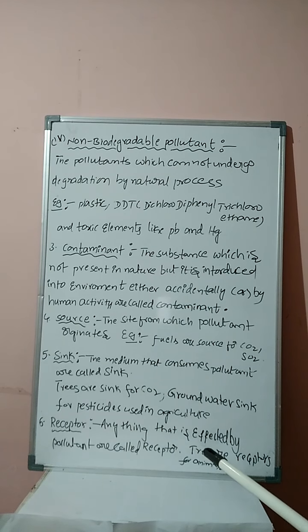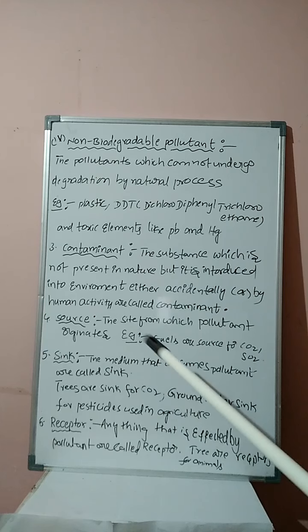Next one, receptor. Anything that is affected by a pollutant is called a receptor. Trees are the receptors for animals, because animals eat the trees and plants. Hence, plants are affected by the animals. Therefore, plants are the receptor.